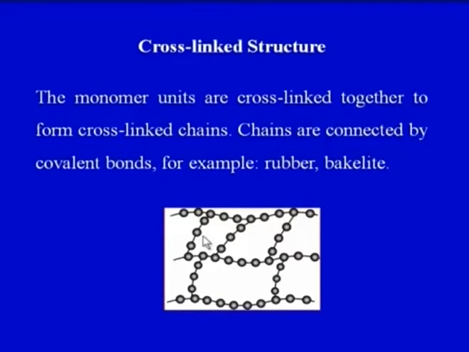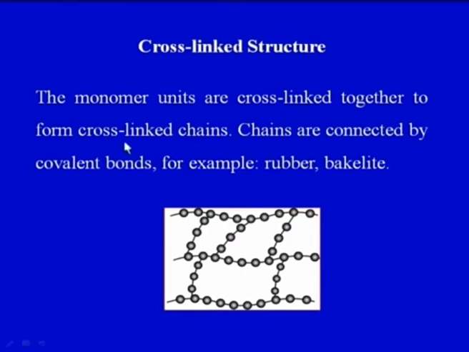So we have seen that some of the polymers have a linear structure, some of the polymers have a branch structure, and also some of the polymers may have a cross-linked structure. Now in cross-linked structure, the monomer units are cross-linked together to form cross-linked chains. So on your screen you can see the monomer units are cross-linked. So there are cross links here. This is a cross link, this is a cross link, these are the linear chains,